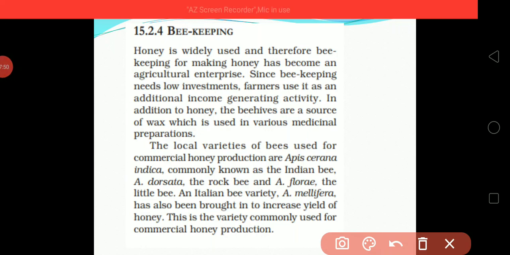Honey is widely used, therefore beekeeping for making honey has become an agricultural enterprise. Since beekeeping needs a low investment, farmers use it as an additional income generating activity.